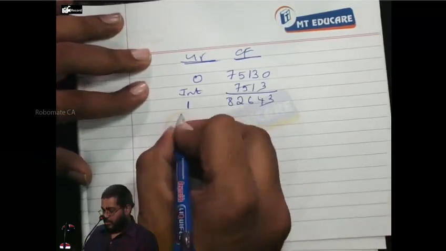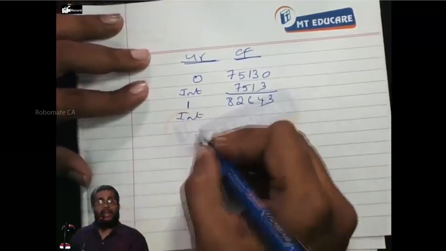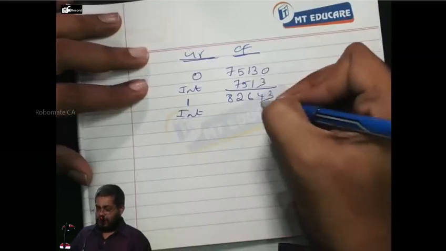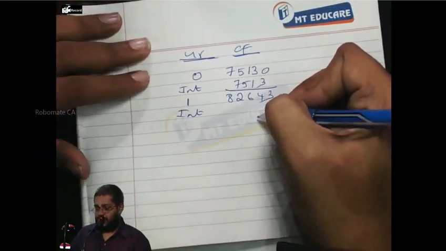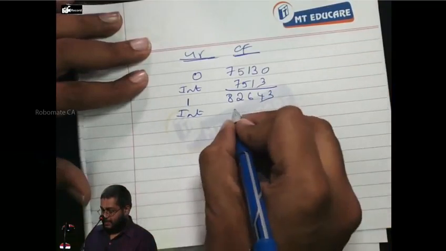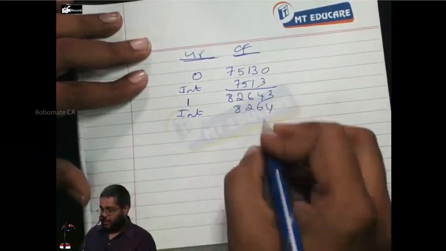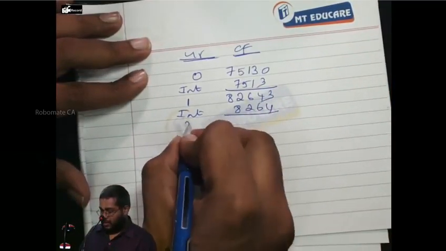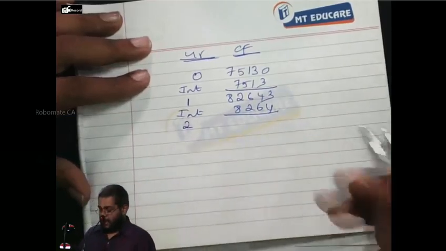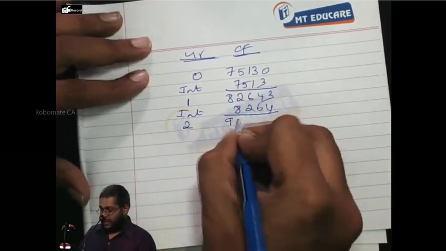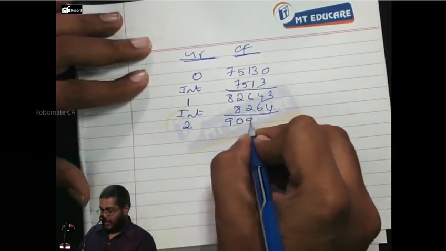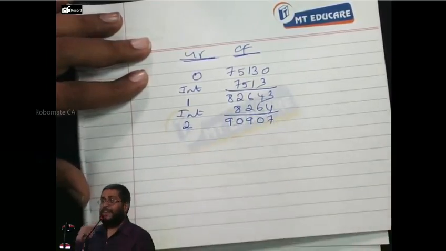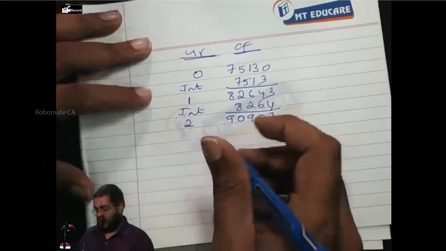Now I am going to calculate interest once again. Interest will be on 82,643. So what is the interest here? 8264. At the end of the second year, my money matures to 90,907.